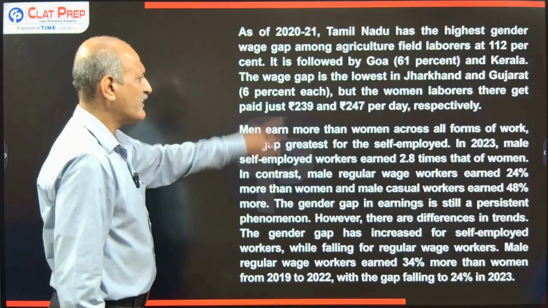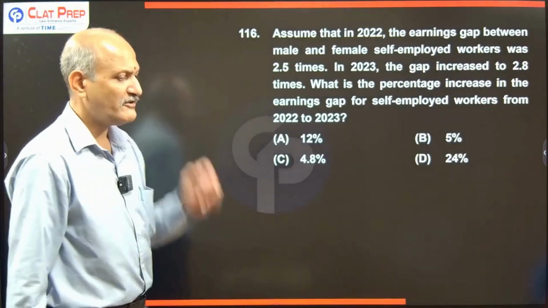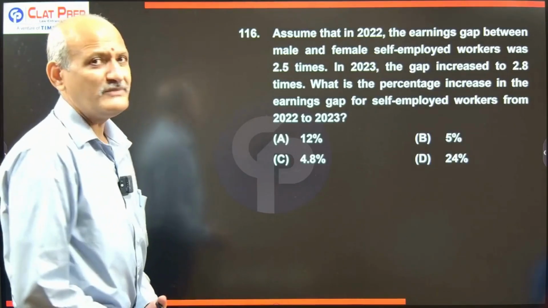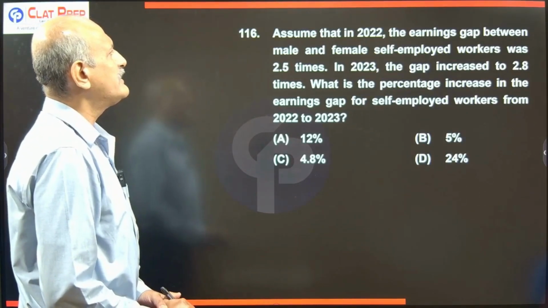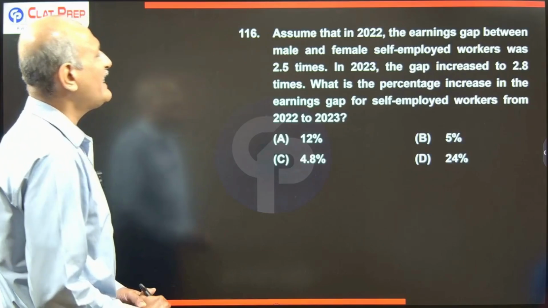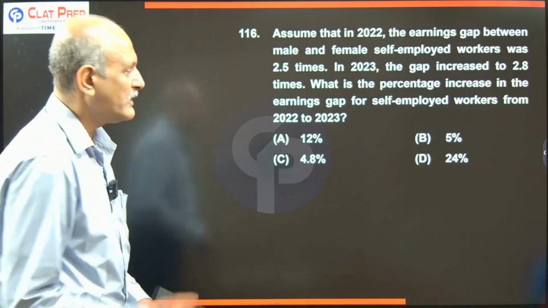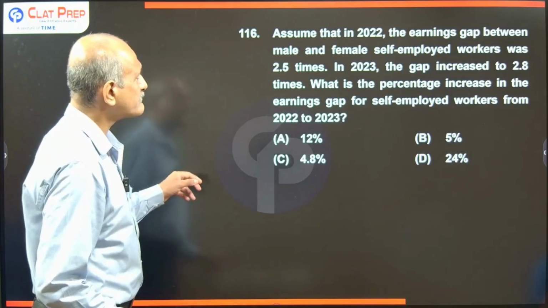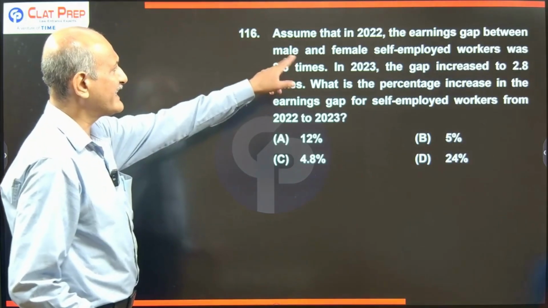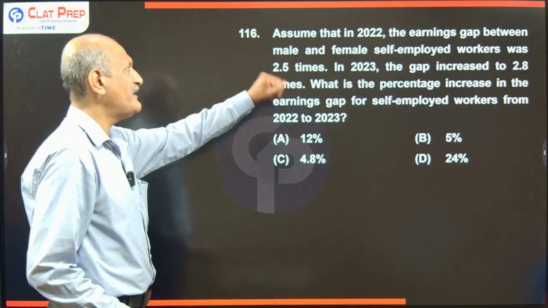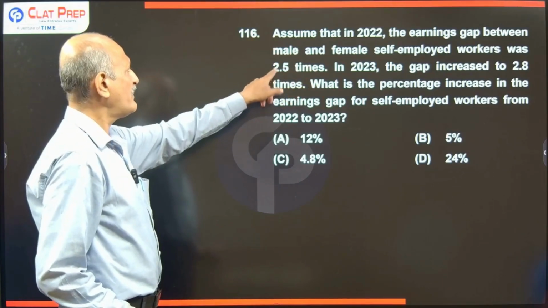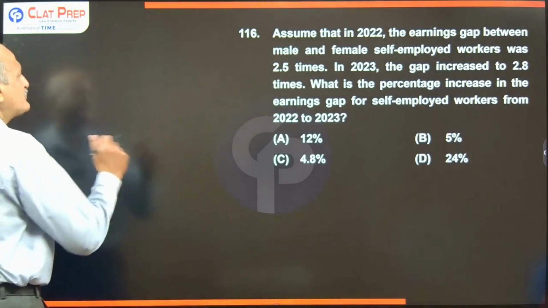Another question here, with the same details. Let's answer question number 160. It reads, assume that in 2022 the earning gap between male and female self-employed workers was 2.5 times. Please observe, in 22 there is a gap set between male and female self-employed workers, which was 2.5 times here. So understand it this way.